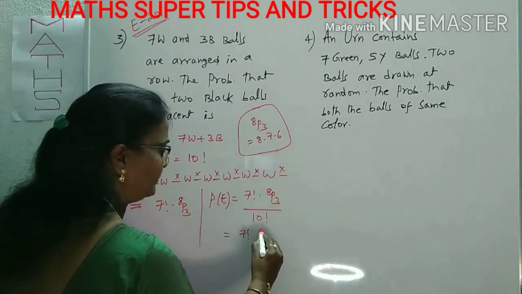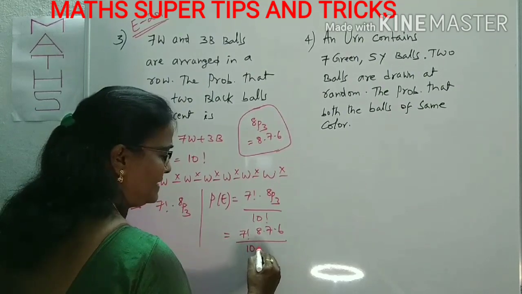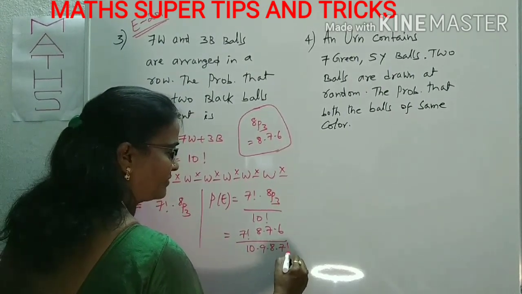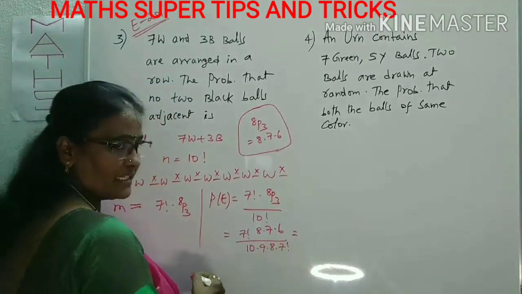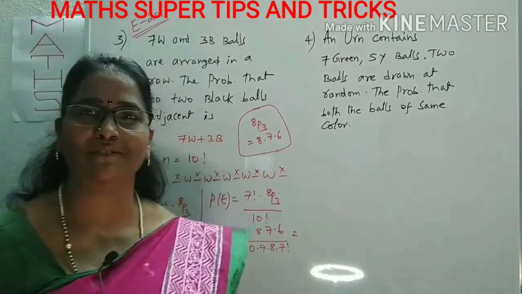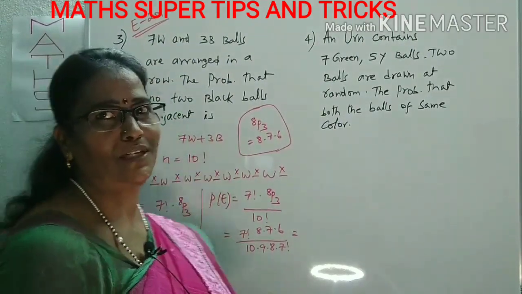So it is 8 into 7 into 6 by 10 factorial, and we can write 10 factorial as 10, 9, 8 into 7 factorial. Cancelling these, we can get the result. That is the required probability in this case. This question was given in EAMCET 2011.